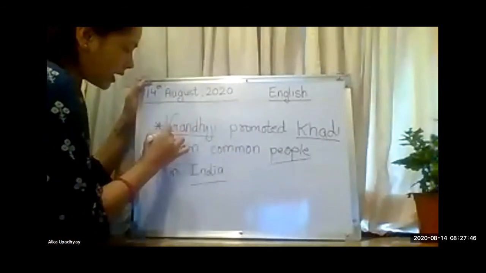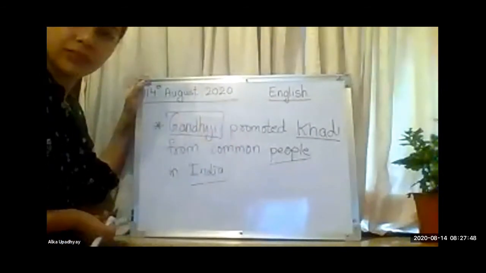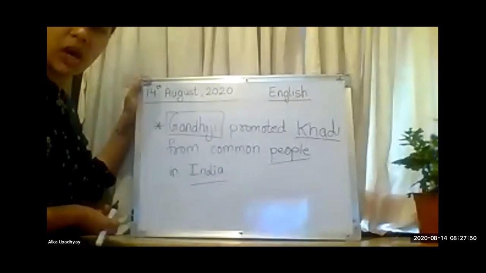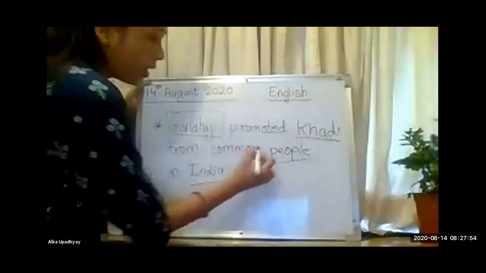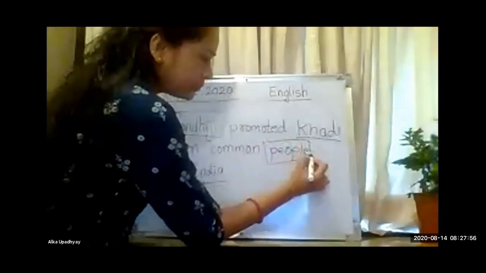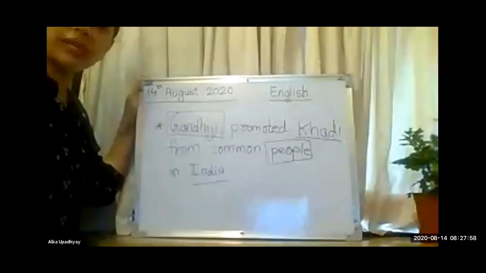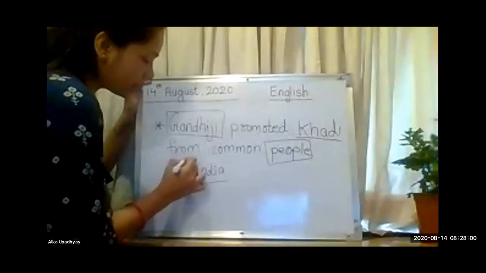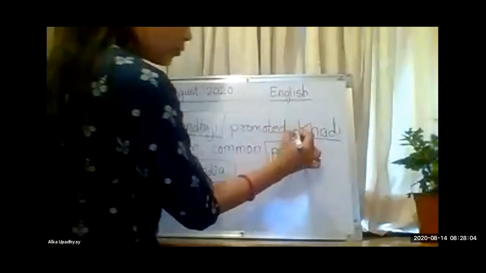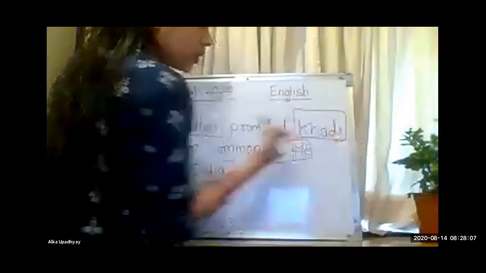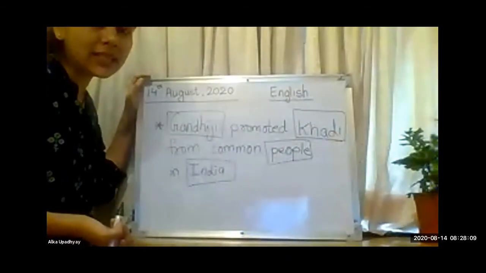Now, again, Gandhiji becomes our which noun? Proper noun. Very good. People becomes our common noun. India becomes our, again, proper noun. But what about khadi? Material noun.